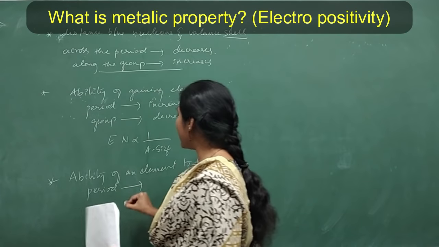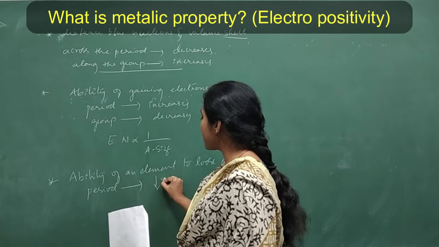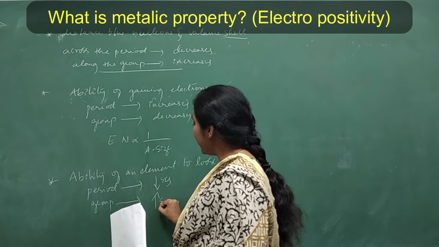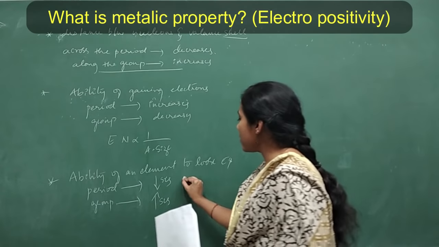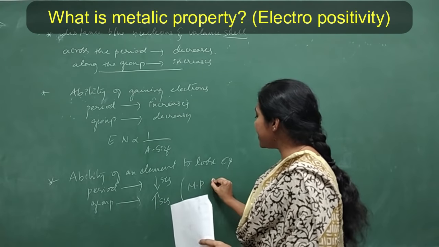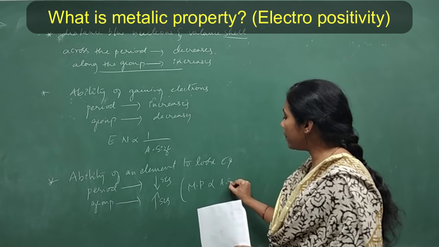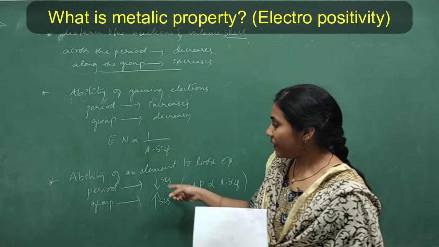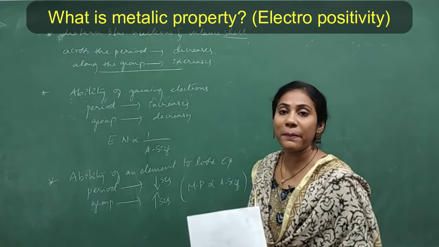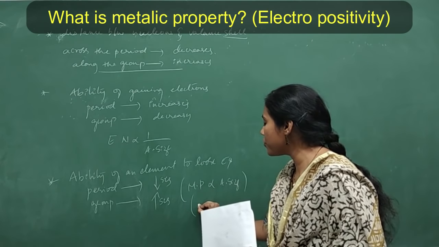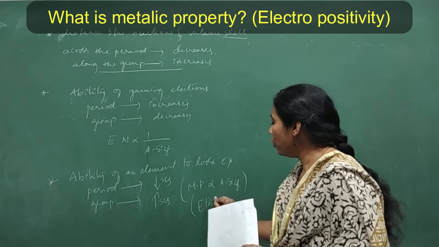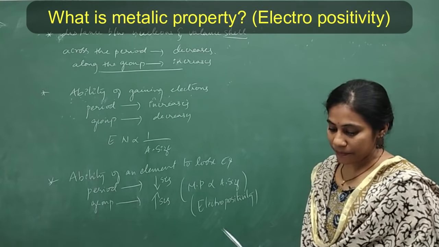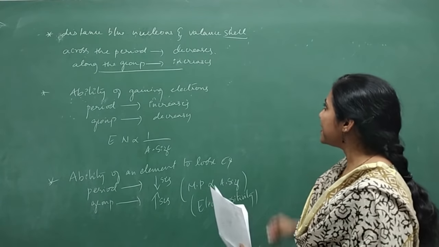Across the period, metallic property decreases, and along the group metallic property increases, because metallic property is directly proportional to atomic size, right? Electropositivity is the word we can also use for metallic property.